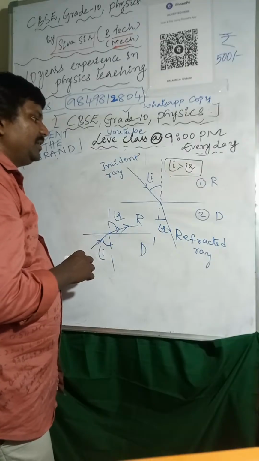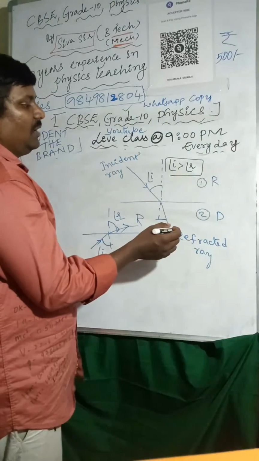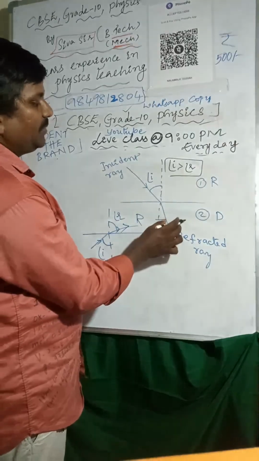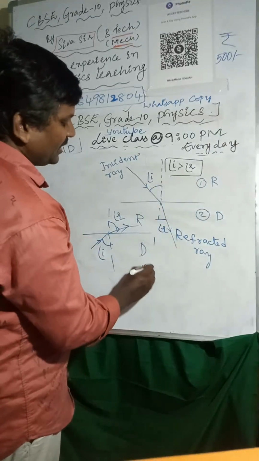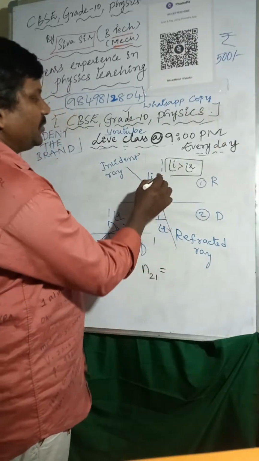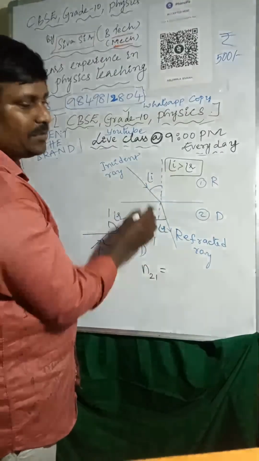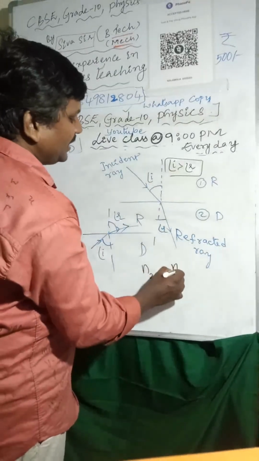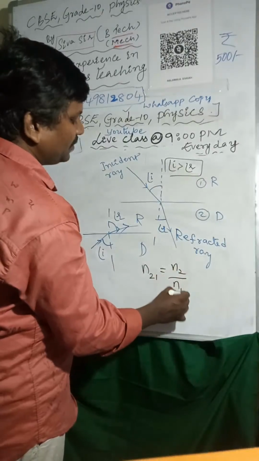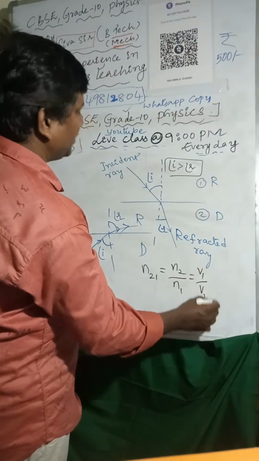Coming to the refractive index: refractive index of medium 2 with respect to medium 1. Light is moving from rarer to denser. Refractive index of medium 2 with respect to medium 1, if you are considering n2 by n1, that is nothing but v1 by v2.